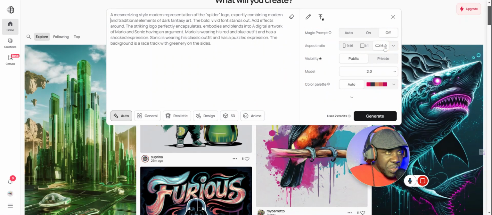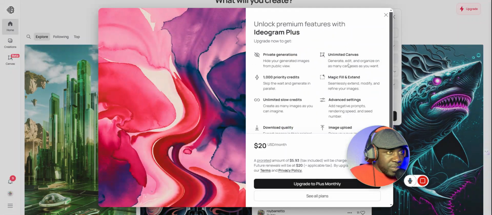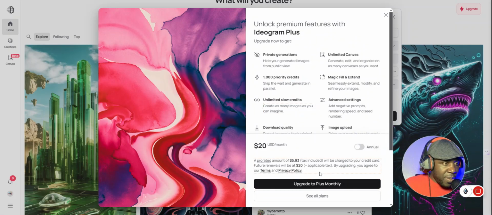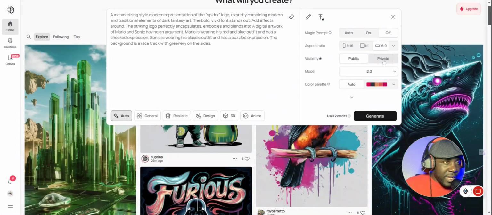Then the aspect ratio, you can either use 16:9, 1:1, and then 9:16. And then you have public or private. If you click on private, it tells you that you need to upgrade, because private means the graphics that you create would not be in the community. It only saves privately to you. All right, let's just leave that like that.